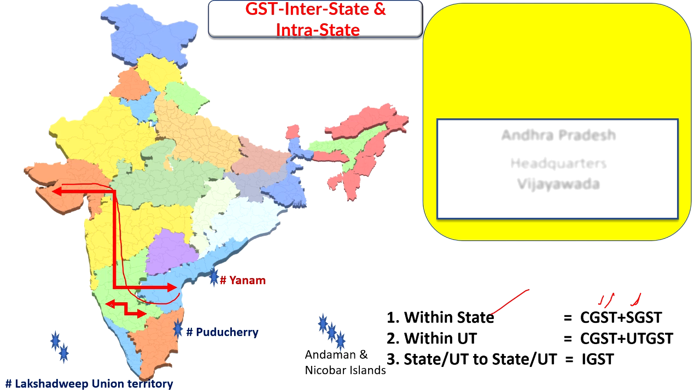And what are the registration benefits? We have seen now the obligations. What are the benefits? They have the ability to collect the taxes and pay to the government, and they can claim the input tax and pass on the input tax credit to the next entity. So this is all about the interstate and intrastate transactions.